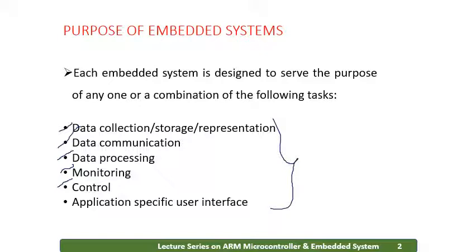And the last one is the application specific user interface, which is used in a textbook. So these are the basic purposes of embedded systems, used for one particular embedded system.